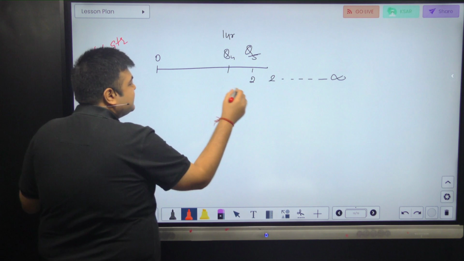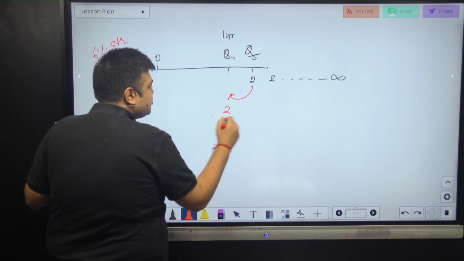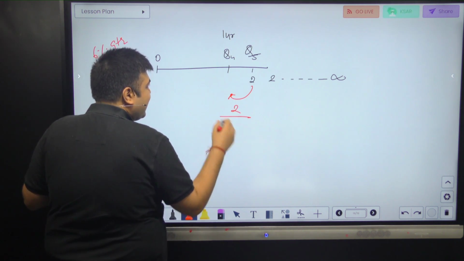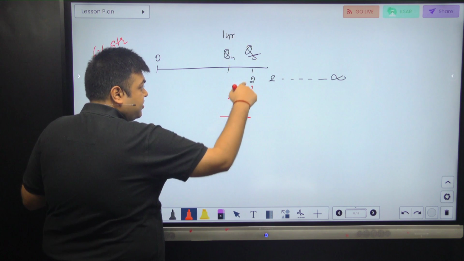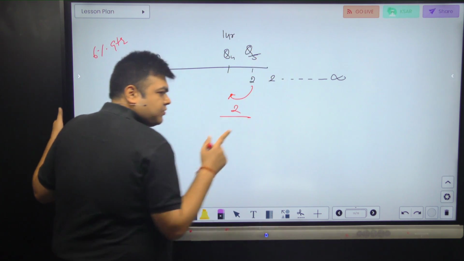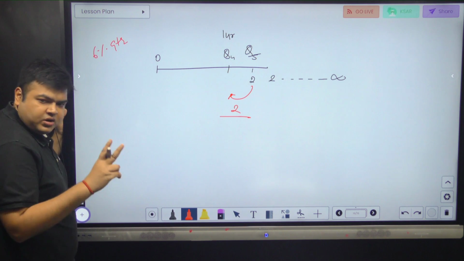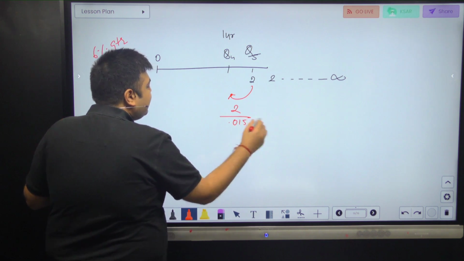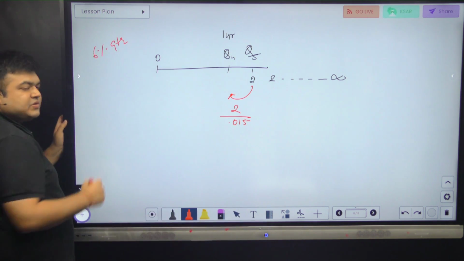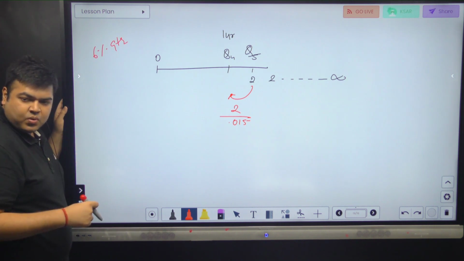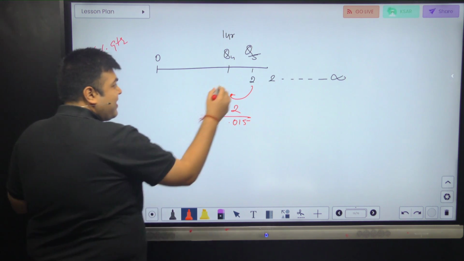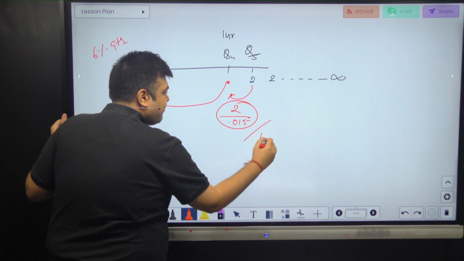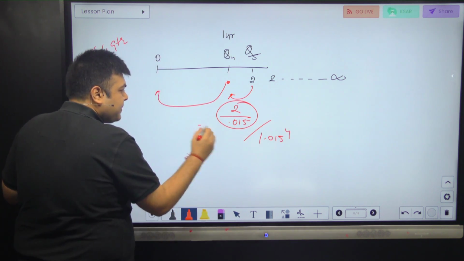So first of all, this is very easy. The value of this perpetuity on this date is 2 by A by I, or PMT 2 divided by I, which is rate per quarter, because this is equal cash flow at regular intervals forever. Perpetuity is also equal cash flow, regular intervals, but forever. And my interval is 1 quarter, 0.015, because 1 becomes 1.015 in 1 quarter, because my rate is already given 6% quarterly basis. Correct? So this is the value as on this date. I need the PV over here. So this divided by 1.015 to the power 4 is the answer.